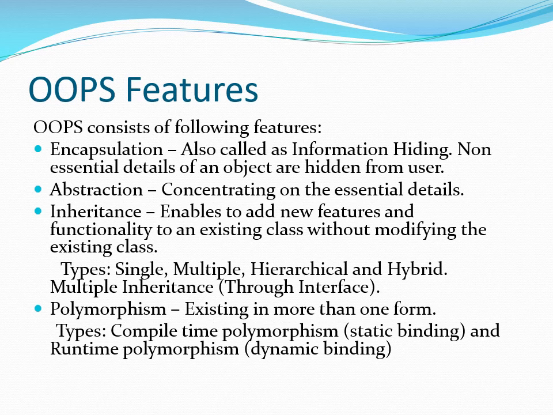Then inheritance. Inheritance basically helps you add new features and functionality to an existing class without modifying the existing class. So you extend the functionality of an existing class. And there are different types of inheritance. Single inheritance is where a subclass is derived from only one superclass. And then you have multiple inheritance, where a subclass is derived from more than one superclass. And similarly you have hierarchical and hybrid.